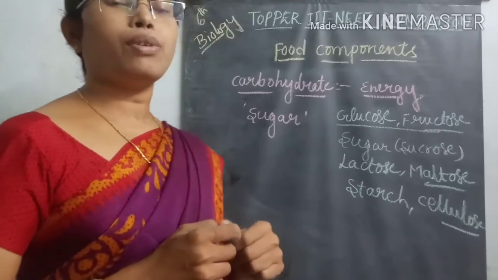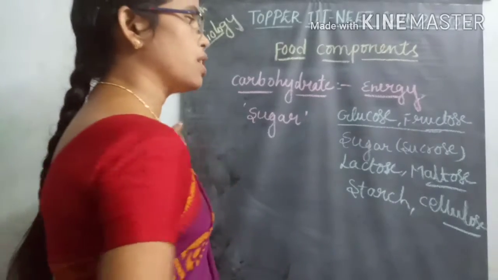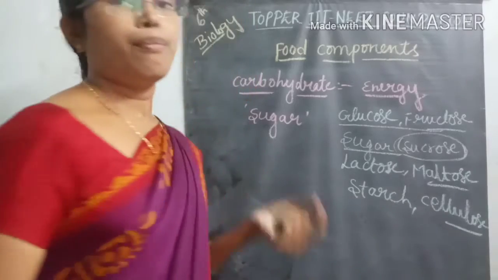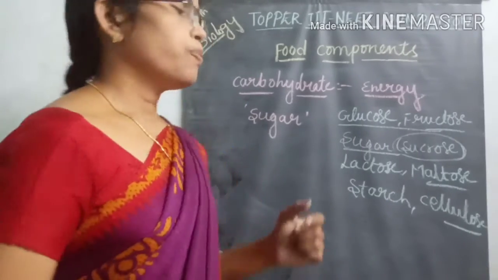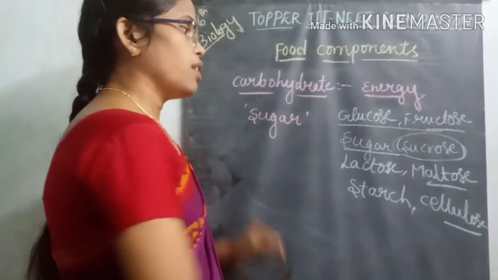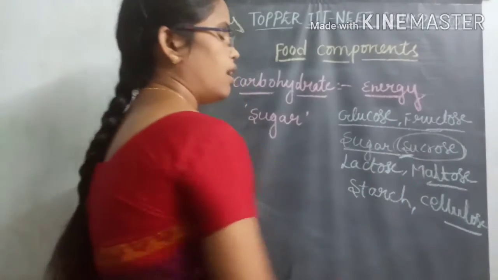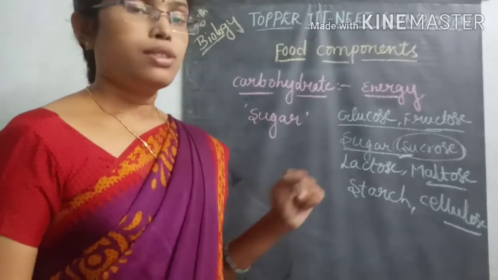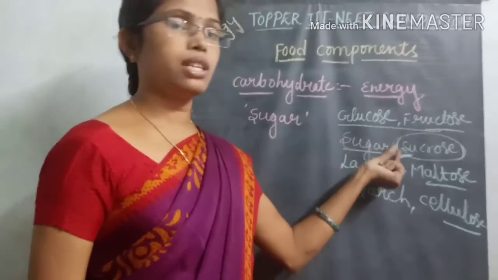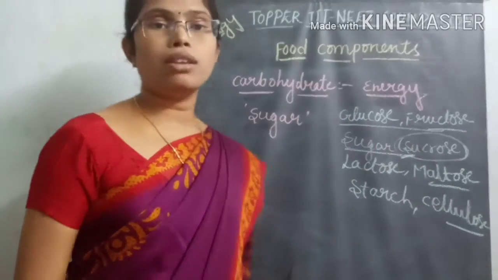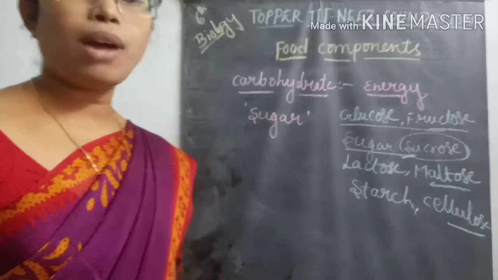So for example, if you are taking sucrose as food material, for example, if you are eating some sugar with milk or coffee or tea, then it is going to our mouth, and in our mouth the food material, whatever material we are taking, undergoes digestion. During that digestion process, the sucrose is converted into simple glucose molecules.